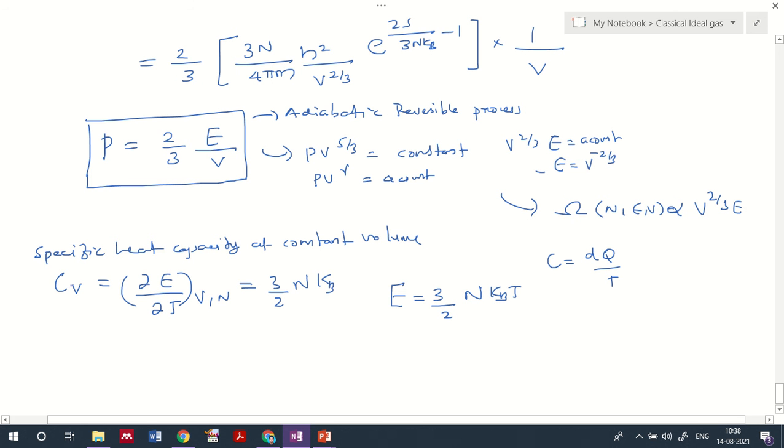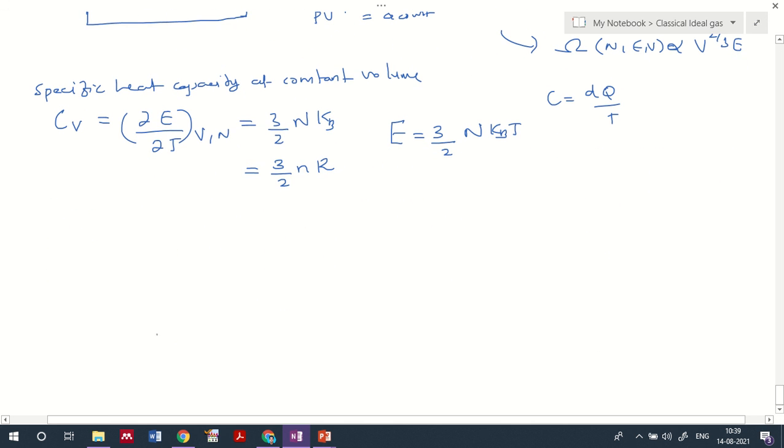Okay, so this is at a constant number of particles, and this you can represent in terms of the universal gas constant, that is 3/2 NR. Okay, how do we get this notation? I'll be briefing that after some time. Okay, so you can represent NKB by R over here.